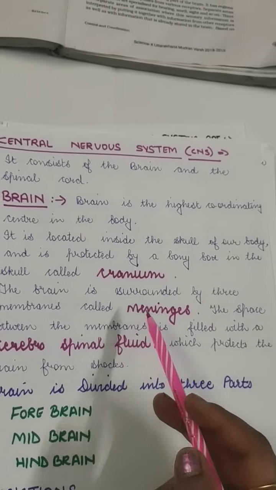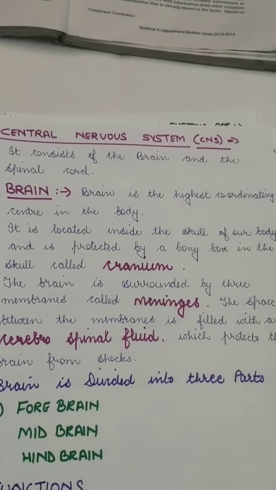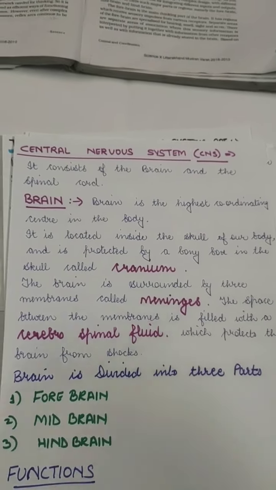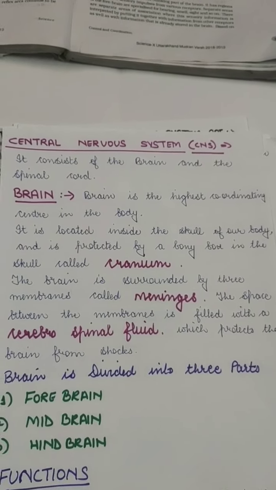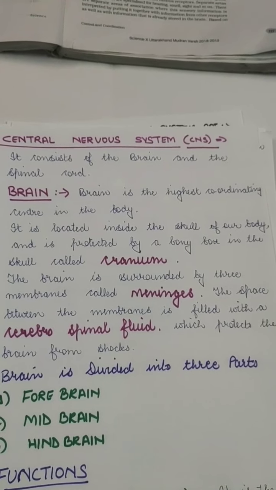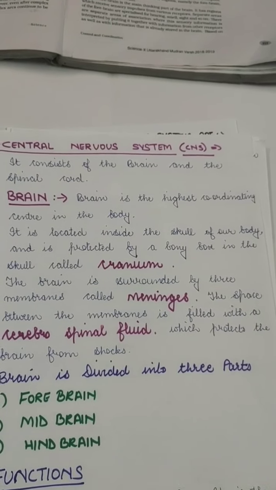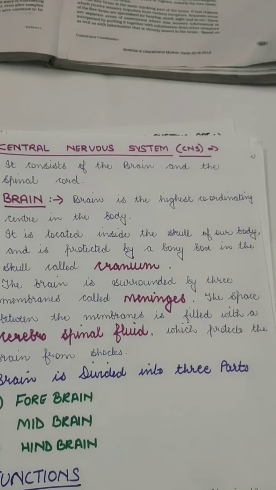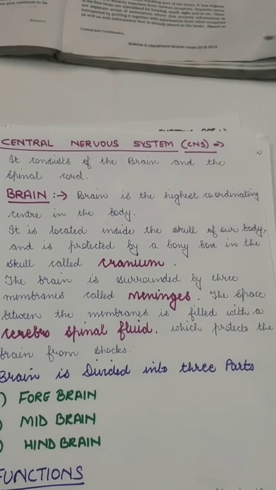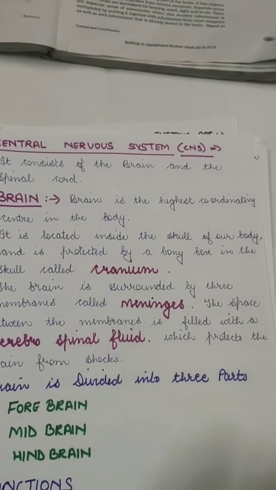The brain is surrounded by 3 membranes, and those are called meninges. There are 3 different layers of meninges, and these have some space which is filled with cerebrospinal fluid. All these 3 meninges have the cerebrospinal fluid in them, which protects the brain from mechanical shocks. The brain is divided into 3 parts.